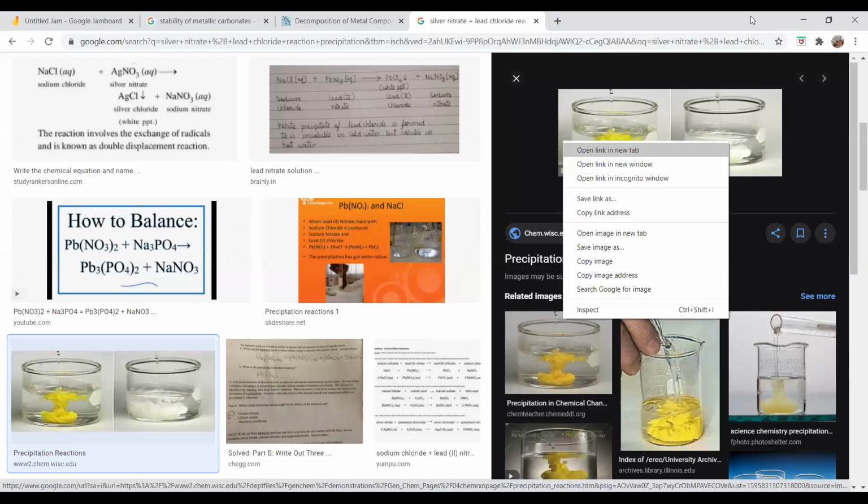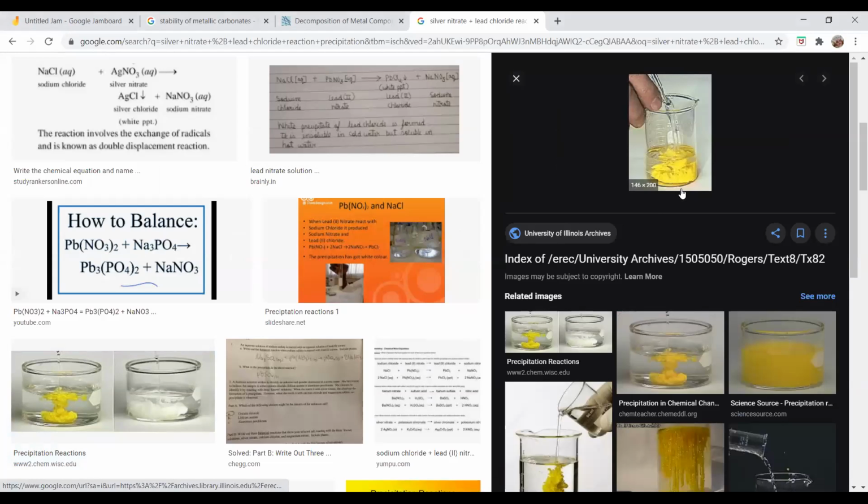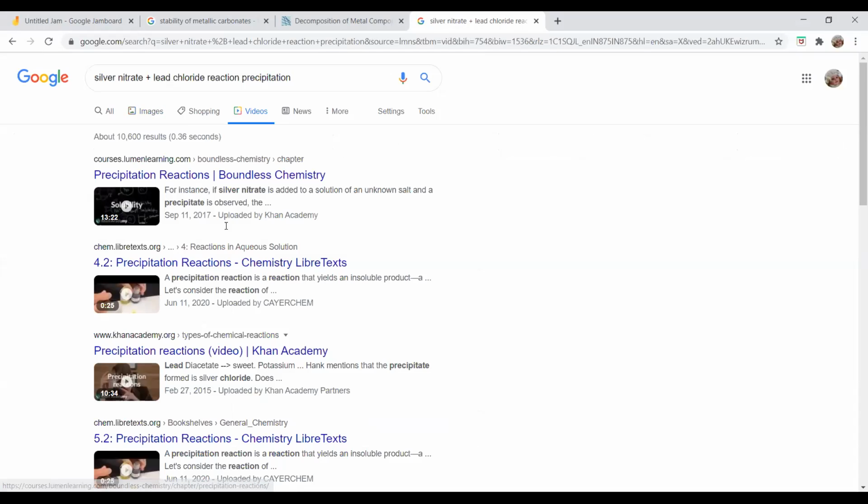Now it looks like this actually. If you see here, the solution that you had was silver nitrate, I'm sorry, lead nitrate. To that, when I added sodium chloride, a yellow precipitate formed like this. You all understand what I'm trying to say? You could even see here also a yellow precipitate is formed. It looks like this. You understand? So you can look through a YouTube video. I'm not getting the exact video now. If I could get it, okay.